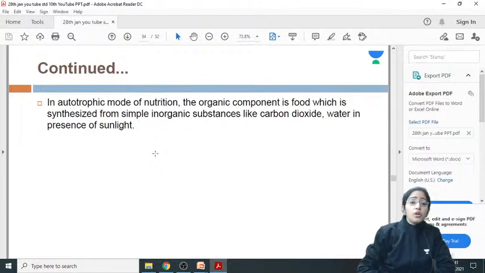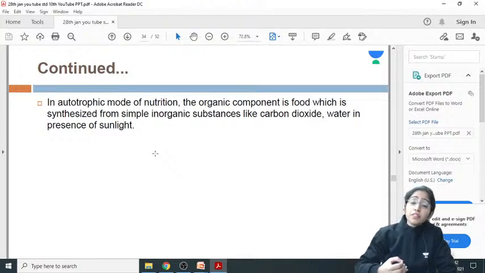In the autotrophic mode of nutrition, the organic component is food which is synthesized from the simple inorganic substances. So autotrophs, we can say, are those organisms which can synthesize their own food. What do they require? They require the simple inorganic substances.